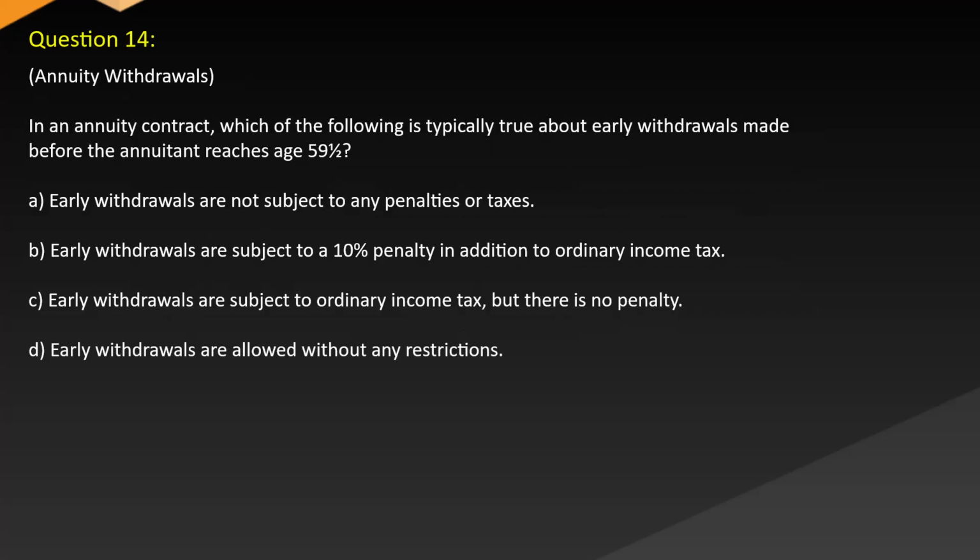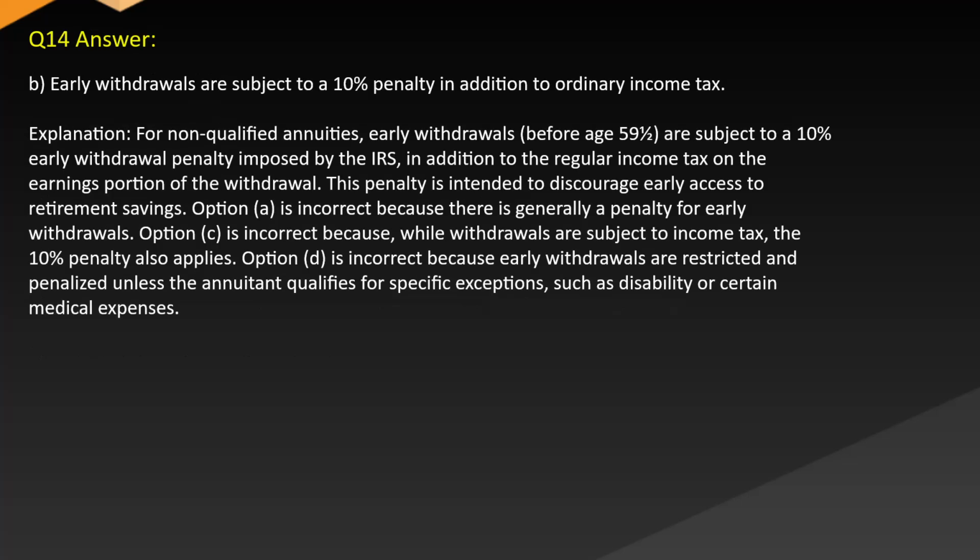Question 14. Annuity withdrawals in an annuity contract. Which of the following is typically true about early withdrawals made before the annuitant reaches age 59½? A, early withdrawals are not subject to any penalties or taxes. B, early withdrawals are subject to a 10% penalty in addition to ordinary income tax. C, early withdrawals are subject to ordinary income tax, but there is no penalty. D, early withdrawals are allowed without any restrictions. Answer B, early withdrawals are subject to a 10% penalty in addition to ordinary income tax.